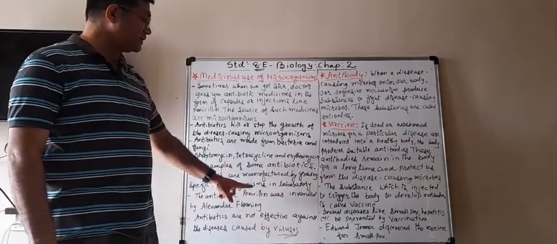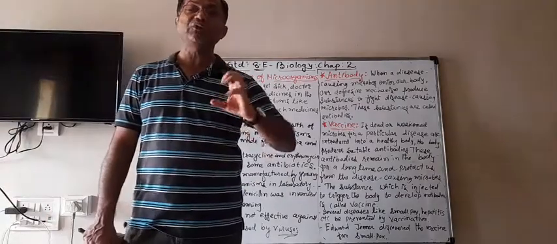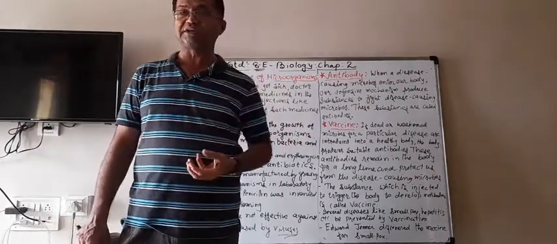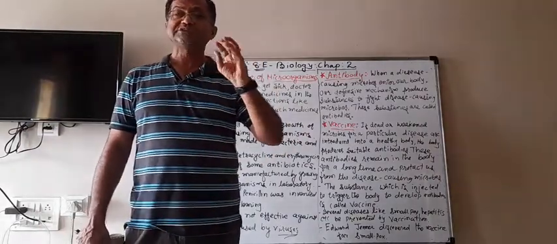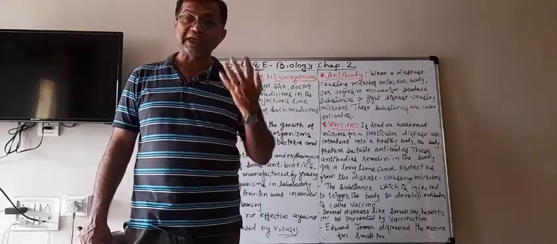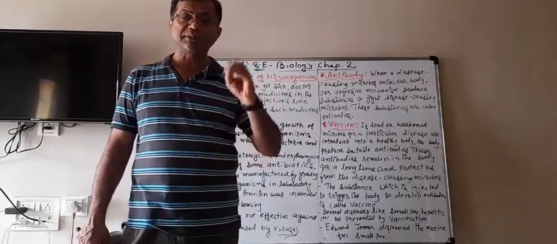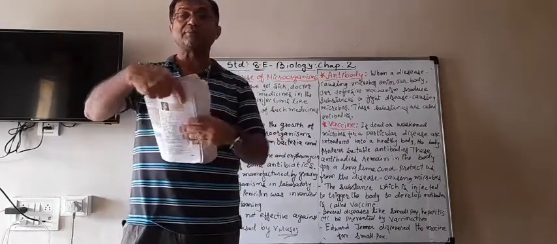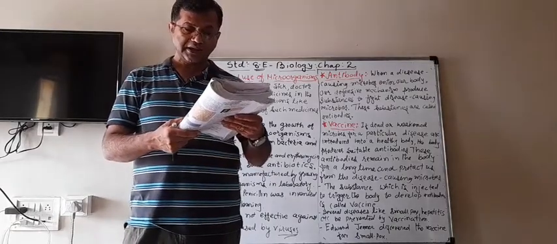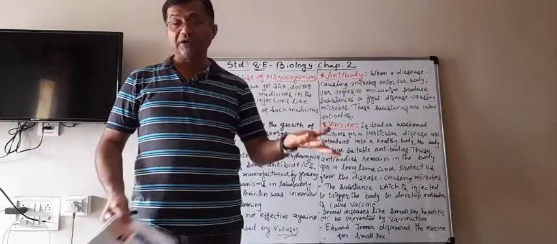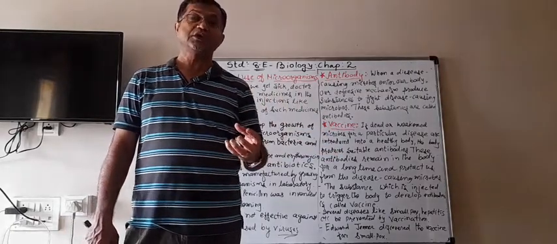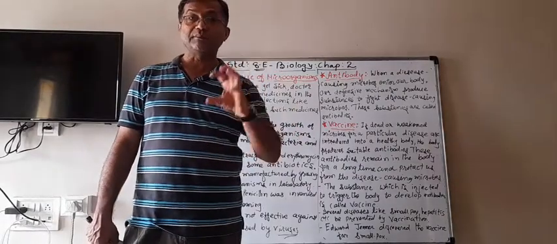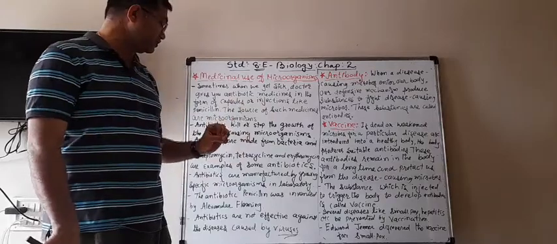So the antibiotic penicillin was accidentally invented by Alexander Fleming when he was working with bacteria. He found a specific type of mold, and because of the presence of that mold, the growth of bacteria was stopped, or some of them were killed also. It means that the mold can be used as a medicine to kill that bacteria, and from that mold he prepared this antibiotic named penicillin.